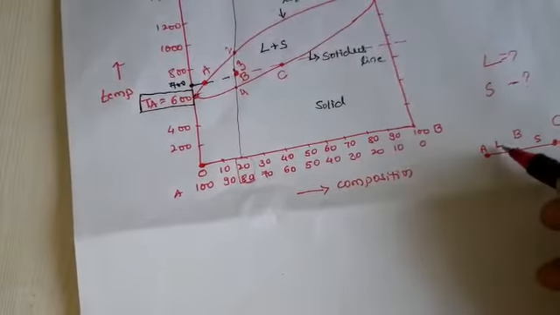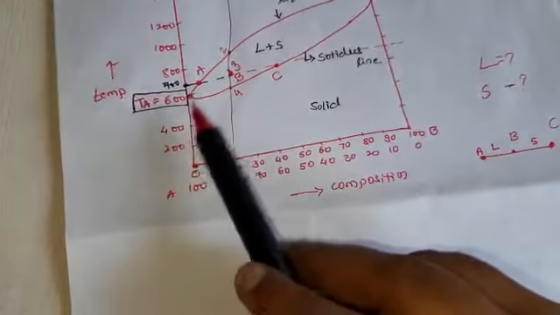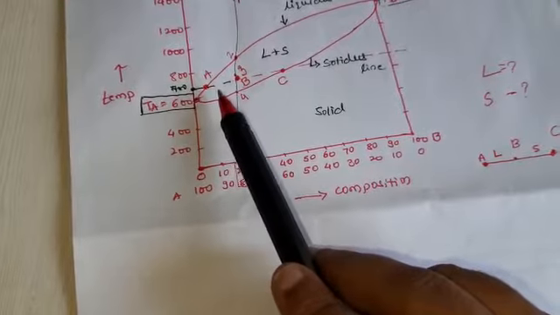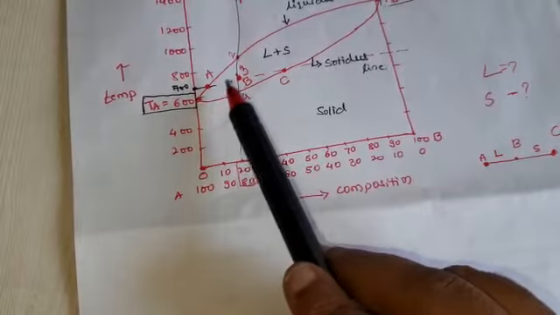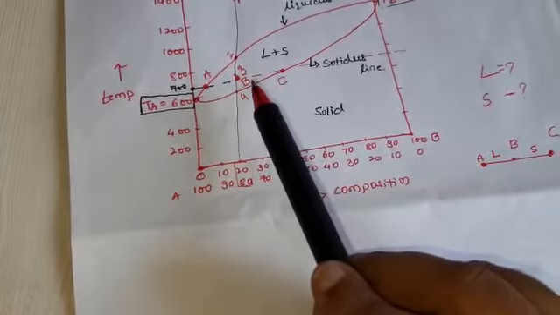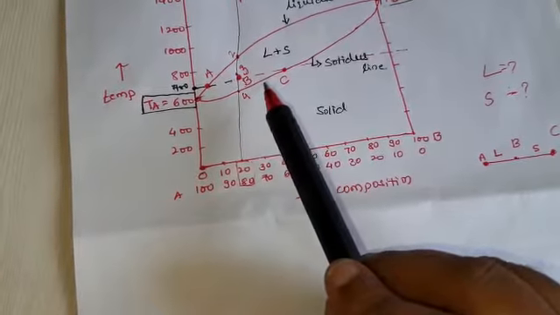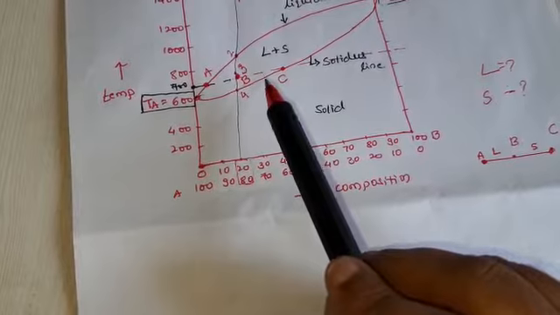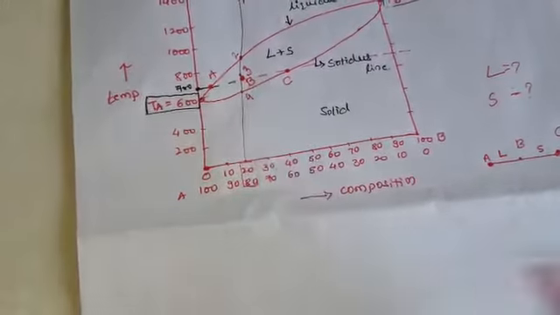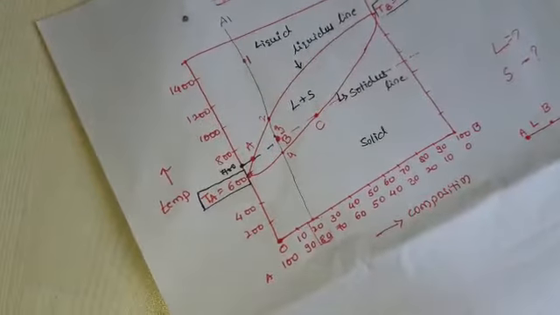The line A to B is near the liquidus line, so here the maximum amount of liquid is present, and B to C is near the solidus line, so the maximum amount of solid is present. But how to calculate it?